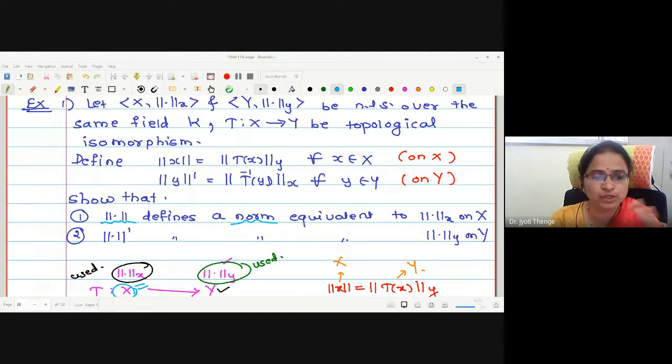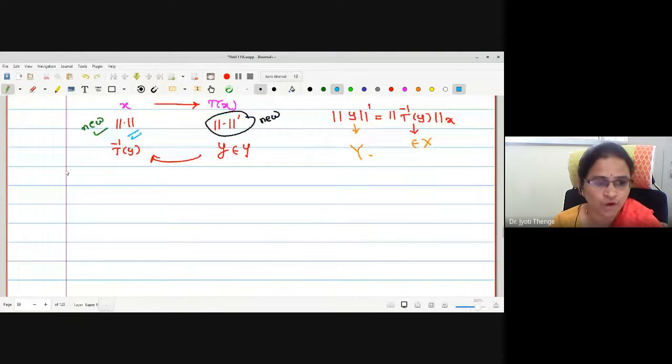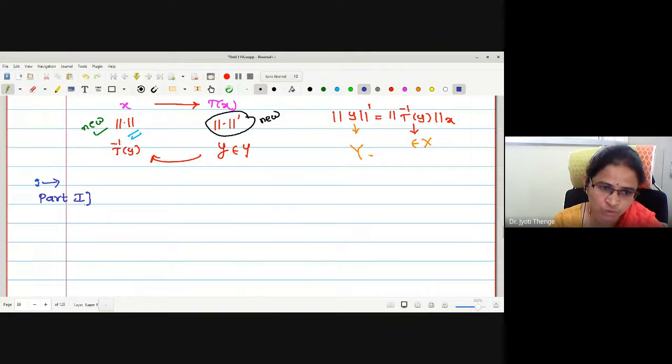Once we verify, it remains to show that this norm is equivalent to norm x. For this it is sufficient to prove that the inequality m norm of x, that we have proved in the last lecture, is being satisfied. Okay, let us go for proving part 1 and step 1 again. In part 1, what we were trying to prove is that this norm defines a norm first.